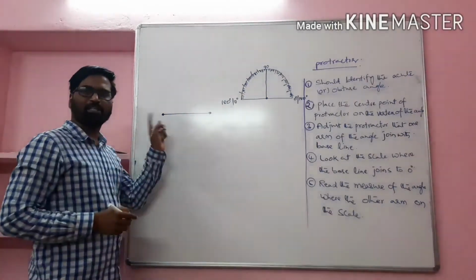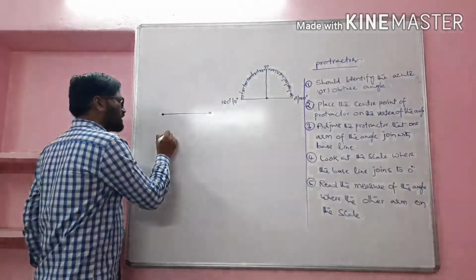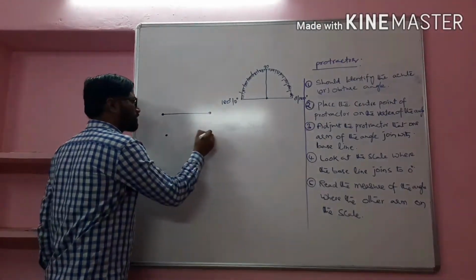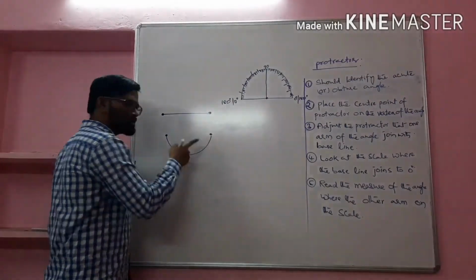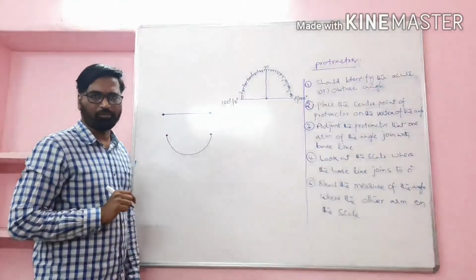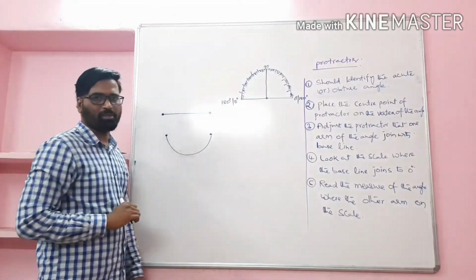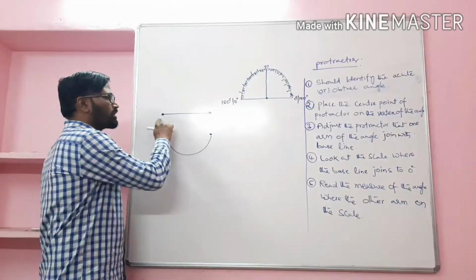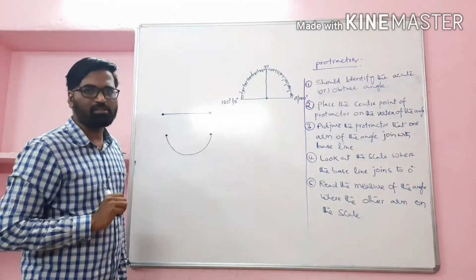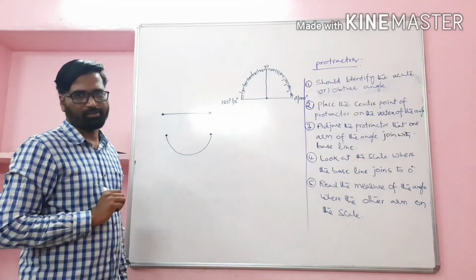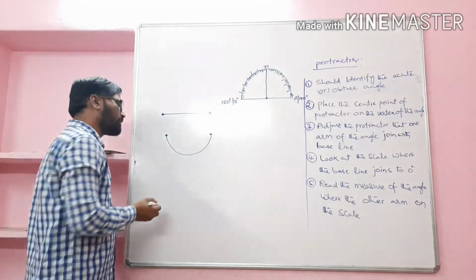Now, will we have any other way to join two points? Yes. This is also joining of two points only. But this is not the line segment, because the shortest distance between two points is called a line segment. Understood? Right. Next.